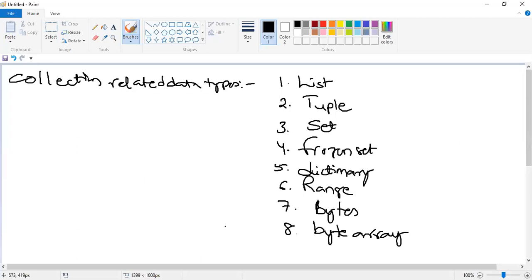By using these particular data types, we can handle multiple data elements, guys. If I consider a simple variable, a equal to 10, that a can handle only one value.